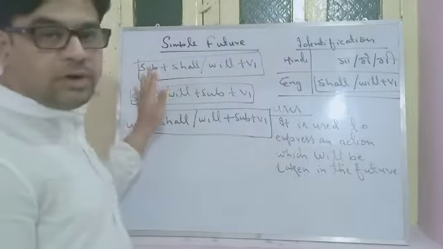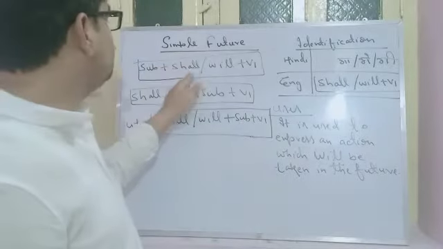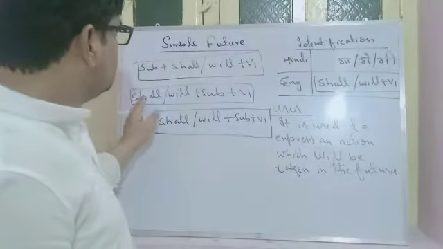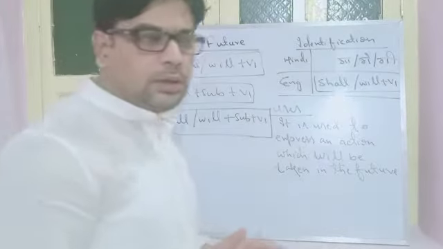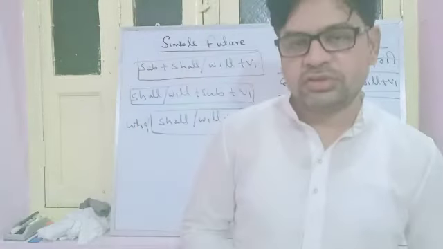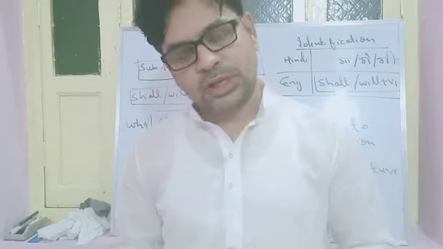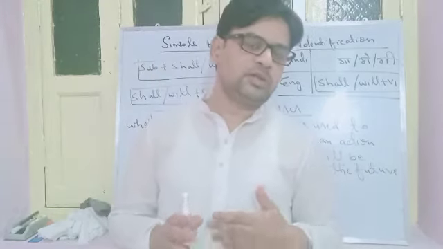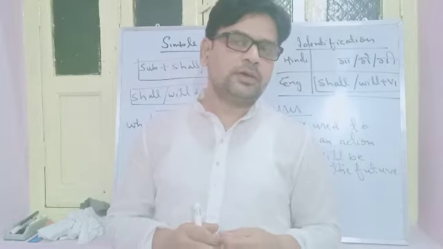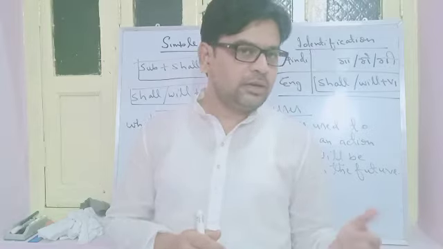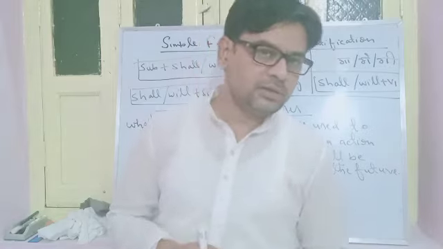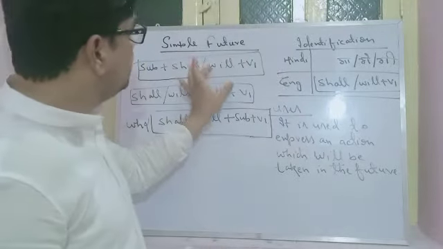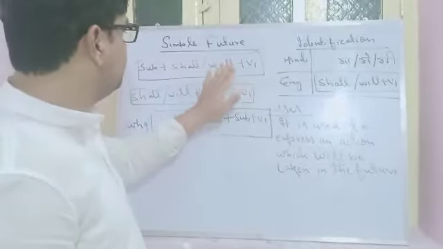The structure of our affirmative sentence: we have subject plus shall or will plus V1. Many of you are very confused about what is the use of shall and where we will use will, right? So I will make a separate video when I teach you modal verbs. Then I will explain the difference between shall and will. For the time being, understand this: subject plus shall or will plus V1. This is the structure of affirmative.